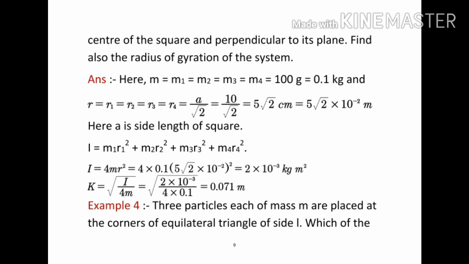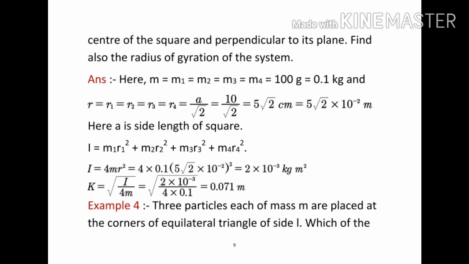So the distance of each particle from the axis is root 2 a by 2, that is a by root 2, and given that a = 10 centimeter, therefore r = 10 by root 2 = 5 root 2 centimeters = 5 root 2 into 10 power minus 2 meters. Here a is the side length of the square.